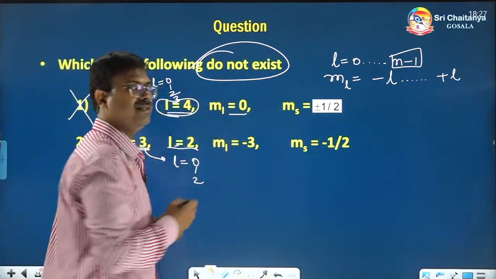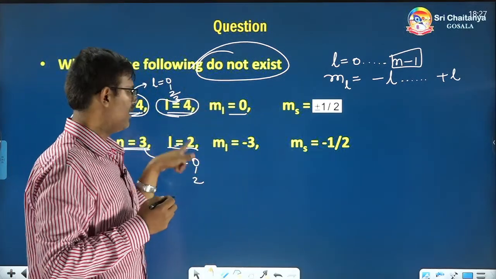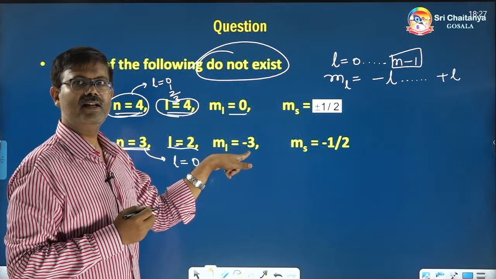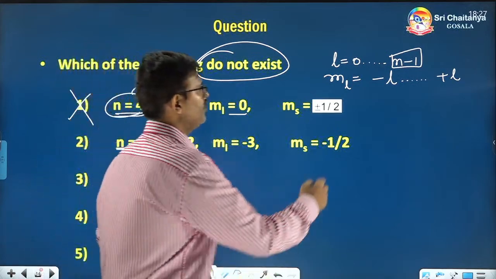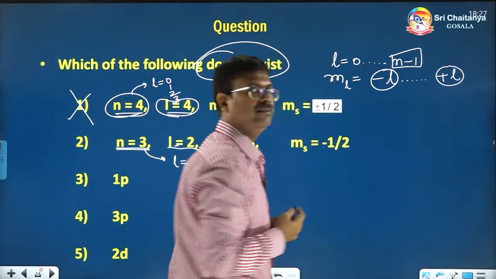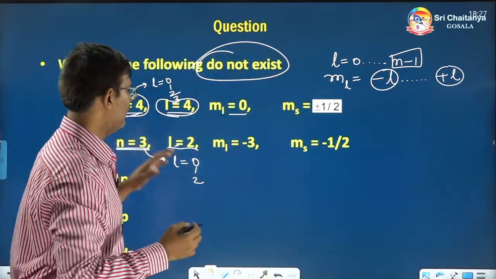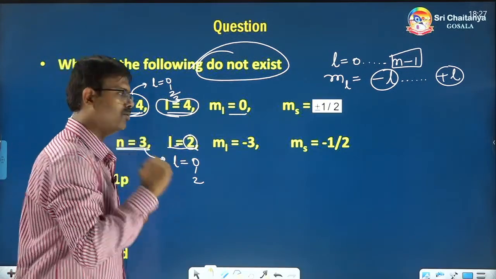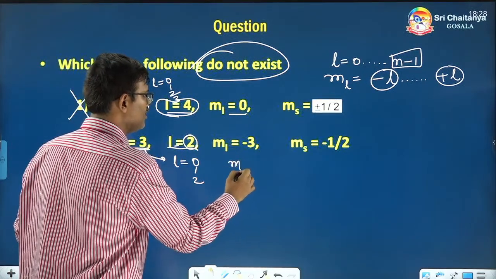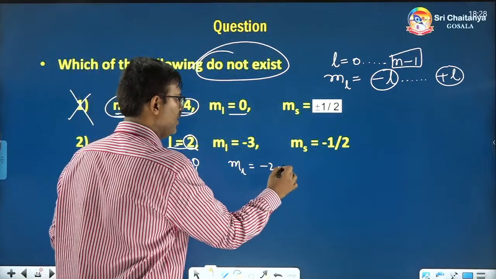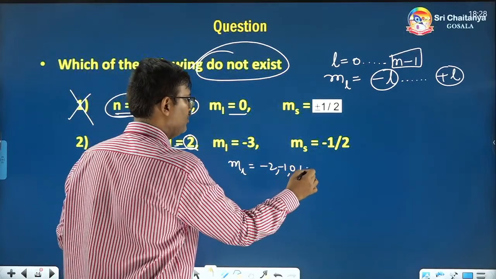ML is equal to minus 3. In that particular subshell, does the magnetic quantum number have value minus 3? We have to check. ML values begin with minus L and end with plus L. So, L is equal to 2, minus L means minus 2. So ML values will be minus 2, minus 1, 0, 1, 2.